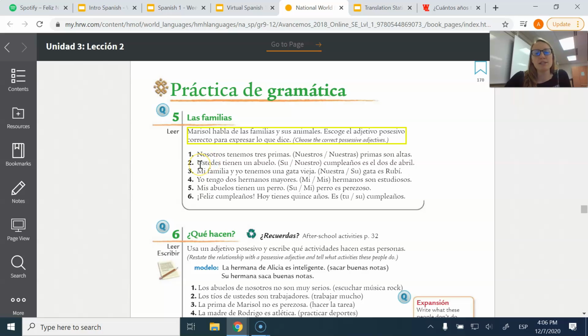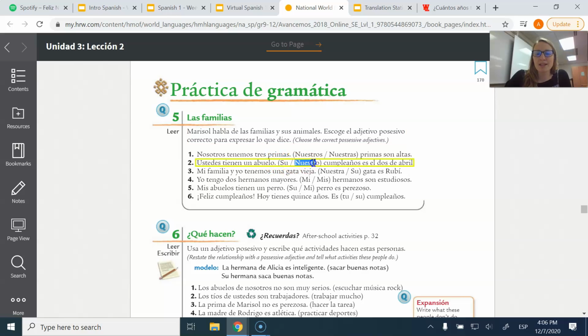Let's look at the second one. Ustedes tienen un abuelo. Su or nuestro cumpleaños es el 2 de abril. So ustedes, we're talking to you all. You all have a grandfather.